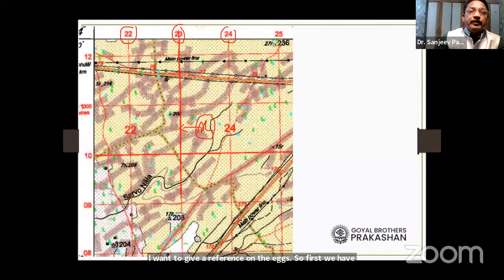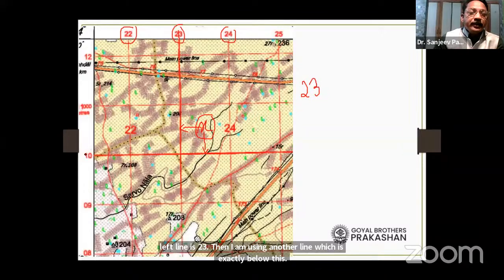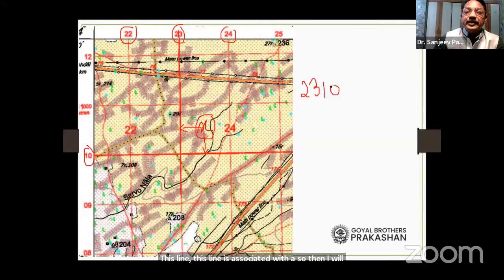This left line is 23. Then I am using another line which is exactly below this line. This line is associated with a 10. So I will say X is present in 2310.